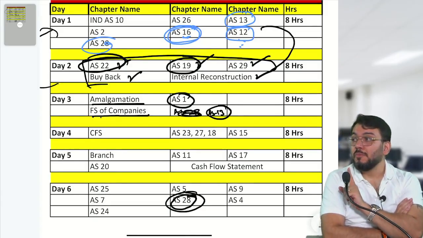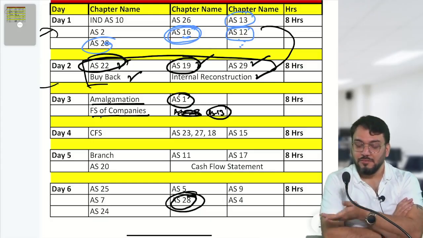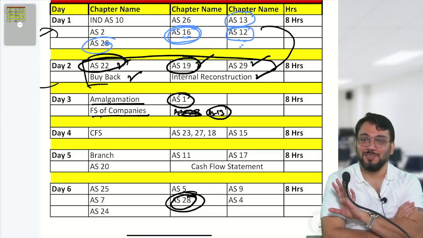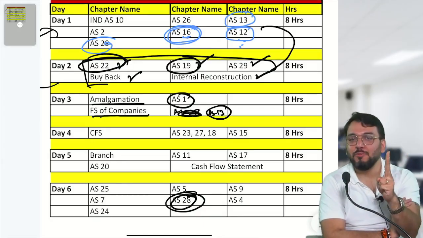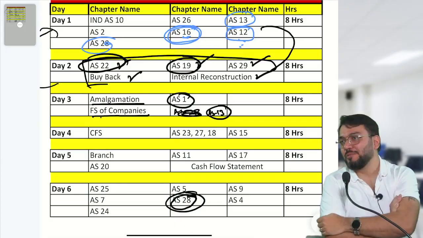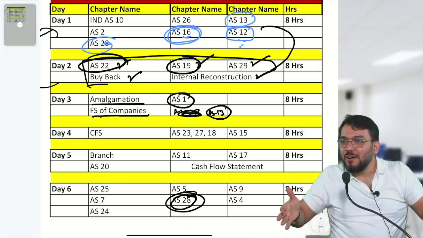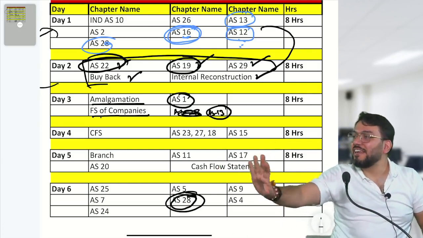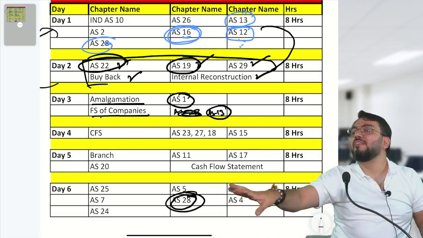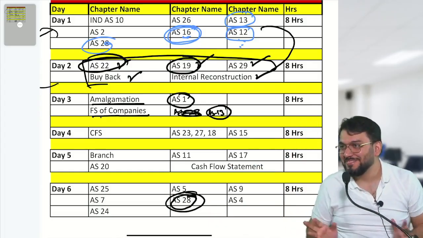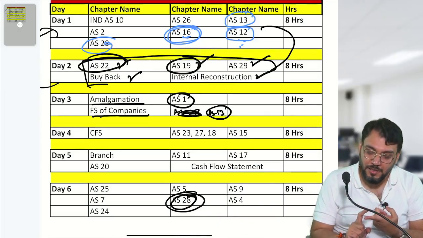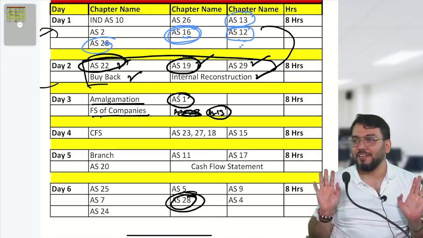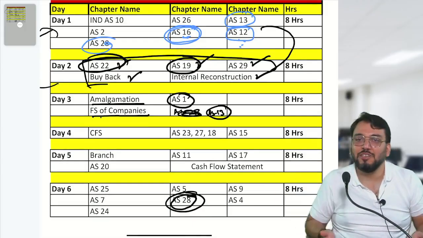So please, we'll take less break and more discussion. Otherwise the day will be over and I will be over too. Now for 2 days I have given breaks as per your point of view. Now for 4 days breaks will be as per my point. So we learn how to sit for 3 hours. And from your face I can understand whether you are understanding or not. The moment I understand that you're done, I'll give a break. Okay sir? Is that fine? But amalgamation, financial statement of company and AS1 will be our target. AS13 we will see how much you can understand.